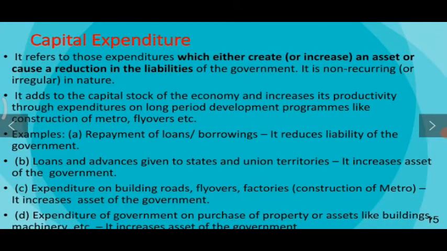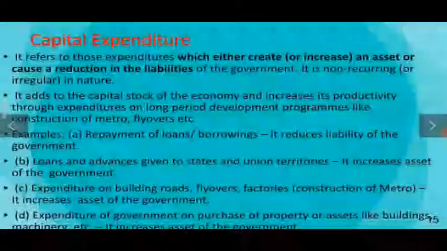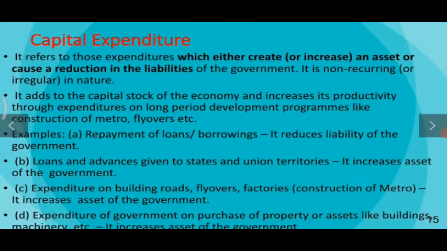So the different examples of capital expenditure are repayment of loans or borrowings because it reduces liabilities of the government, loans and advances given to states and union territories because it increases assets of the government, expenditure on building roads, flyovers, factories, construction of metros, as it increases assets of the government, and expenditure of government on purchasing of property or assets like buildings, machineries, etc., as it increases assets of the government.